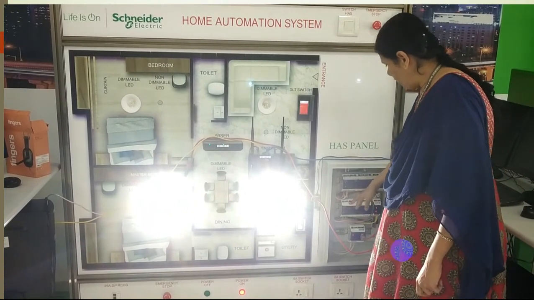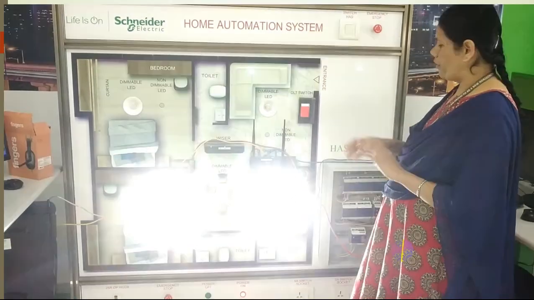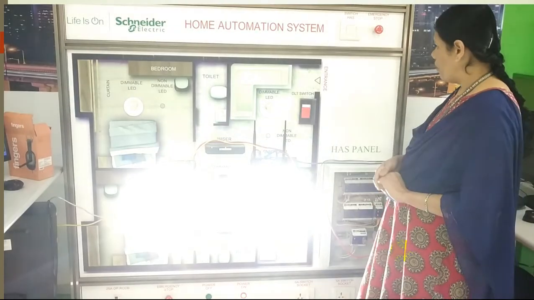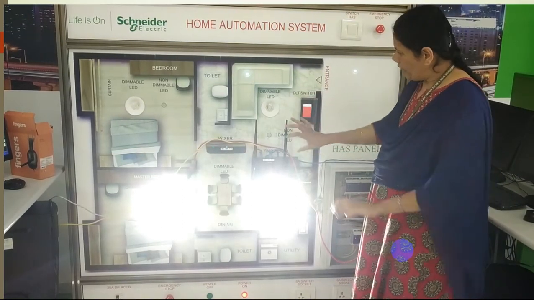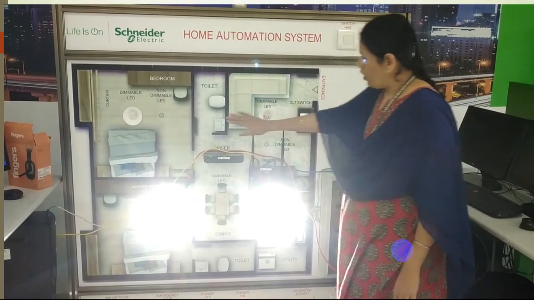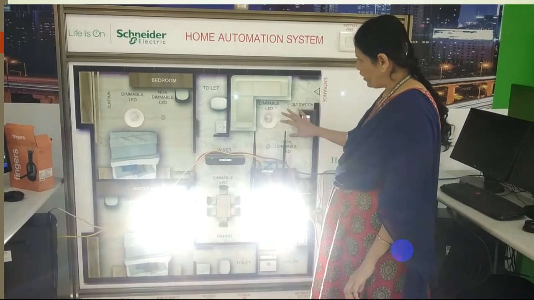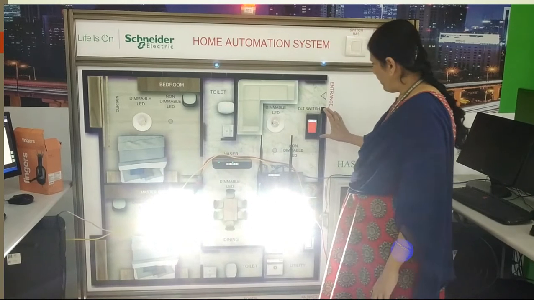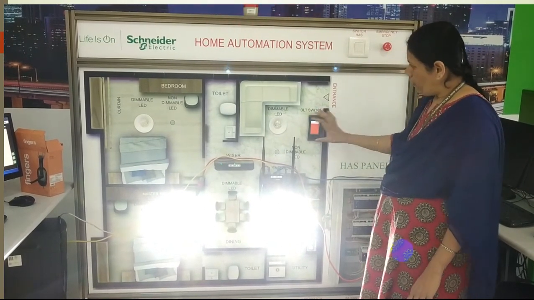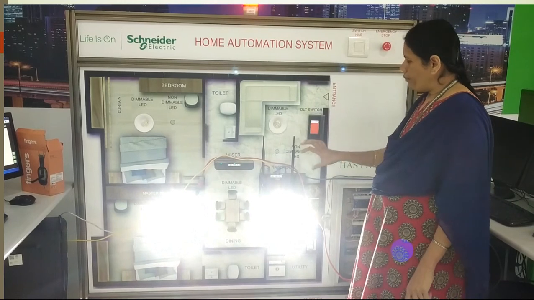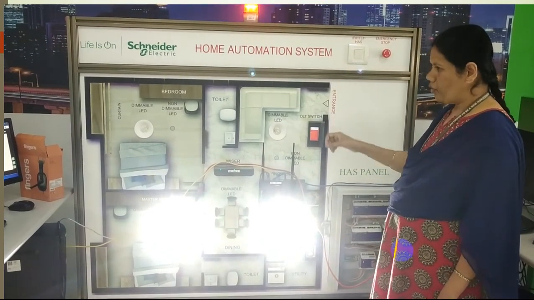For that we are doing some programming. For automation purposes we are doing some seamless programming, and it is already configured. What are the units needed? All of these are considered units. Each and every thing is considered a unit: 4 LEDs and 1 switch. This is also considered 1 unit. All the units are configured and programmed, and finally we get the automated output.